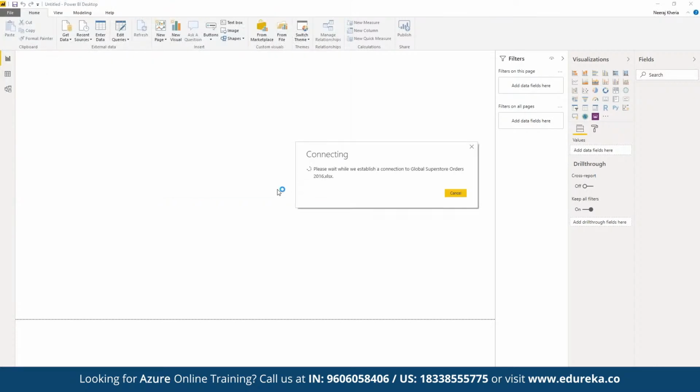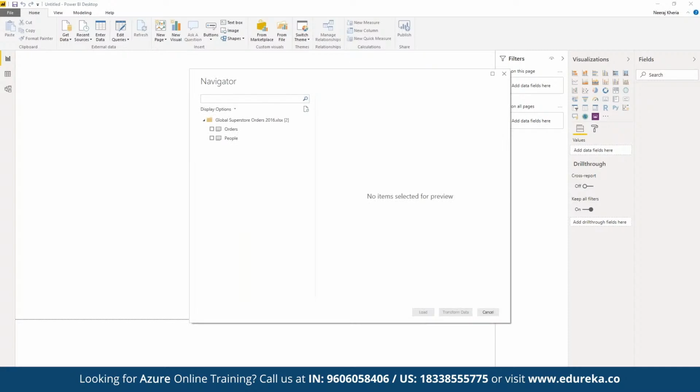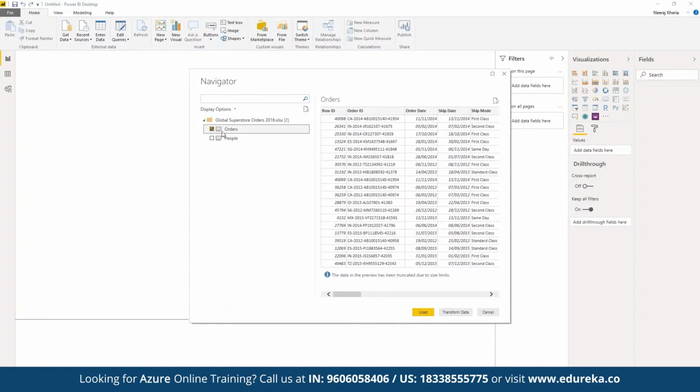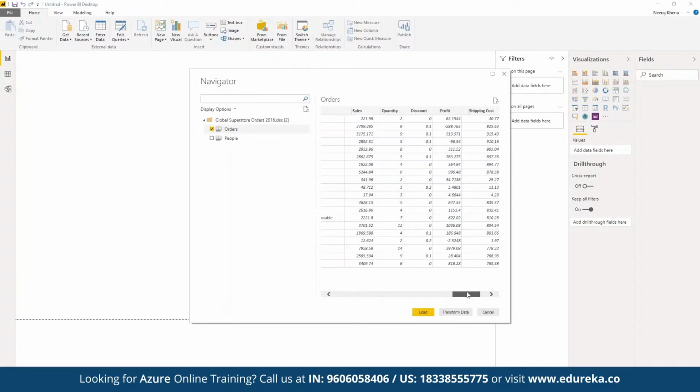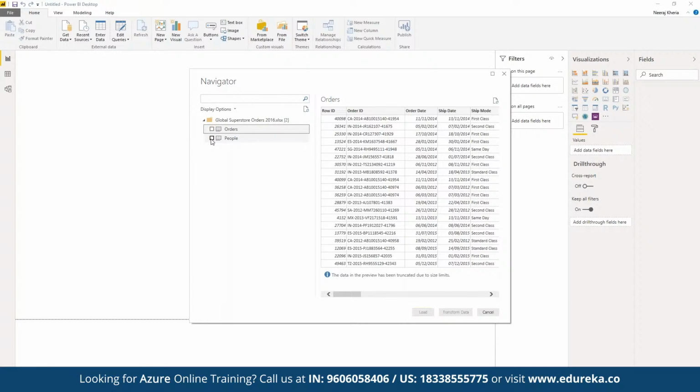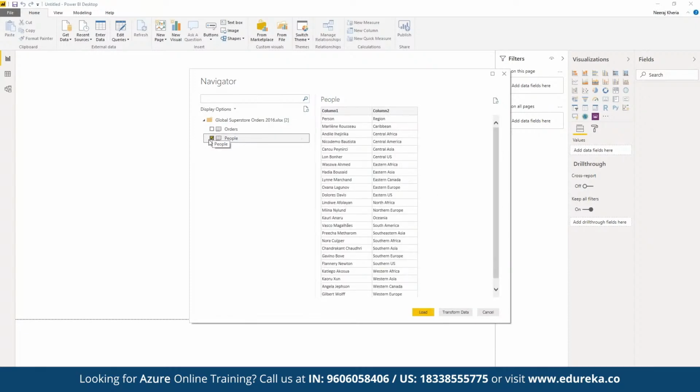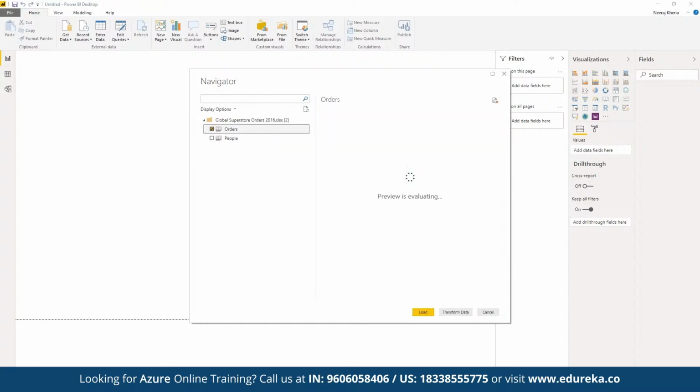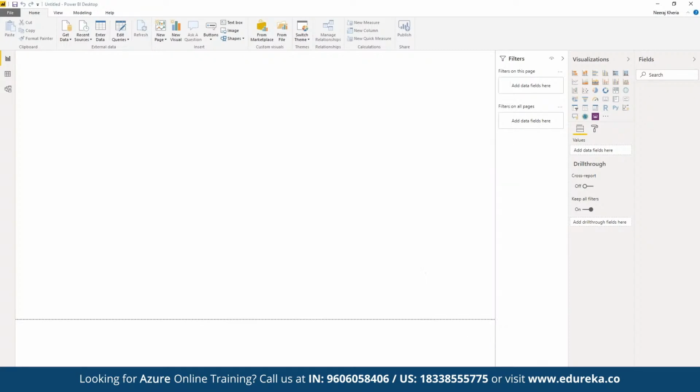First of all, this is going to read the data, and it allows us to fetch a portion of the data that we are currently importing, or we can perform multiple ETL activities as per the requirement. Here we have two tables. We have orders, and whichever sheet we choose, we can see a preview of the data available in this sheet. And then we have people. We can see the data available for people as well. Now if we want to import both or just one, we can choose one. Let's say we want to work with this orders table. We can click on load, and now the entire sheet is going to be loaded.